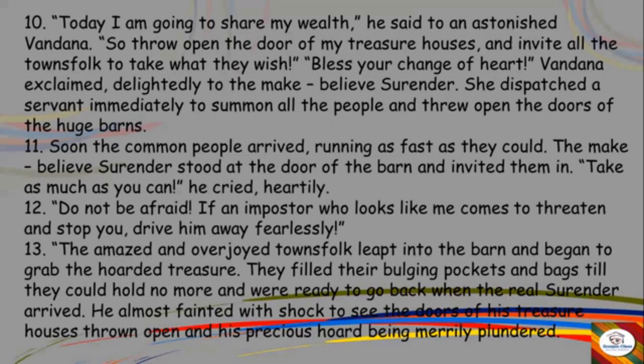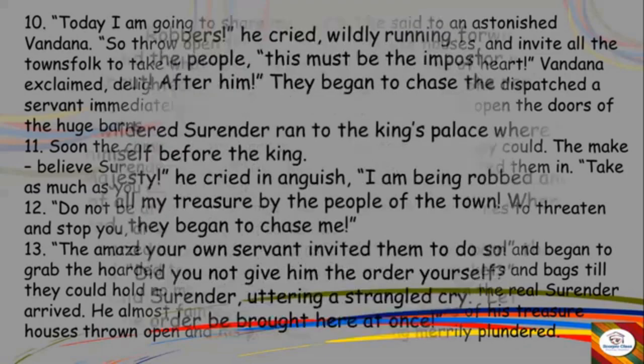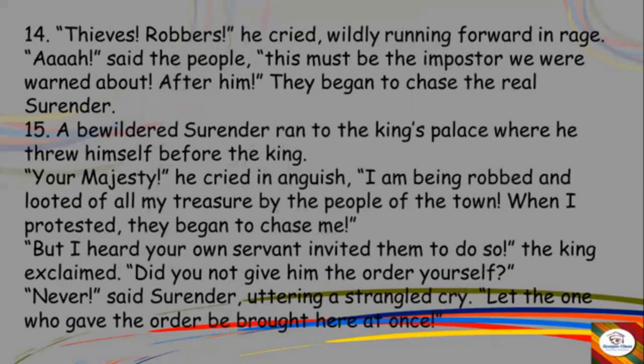He almost fainted when he saw what has happened here. My doors of treasures are open and everyone is plundering my treasures so openly, and he was so shocked. He started shouting, thieves, robbers, and he started running forward in rage. He was so angry. Ah, said the people, this must be the impostor we were warned about. So people thought he is a disguised person whom we don't have to fear from. Surendra already said to us that there will be a person, an imposter of my same face, and he will come and he will try to stop you, but do not be fearful. Don't stop yourself. So they chased him and they started taking all the things.